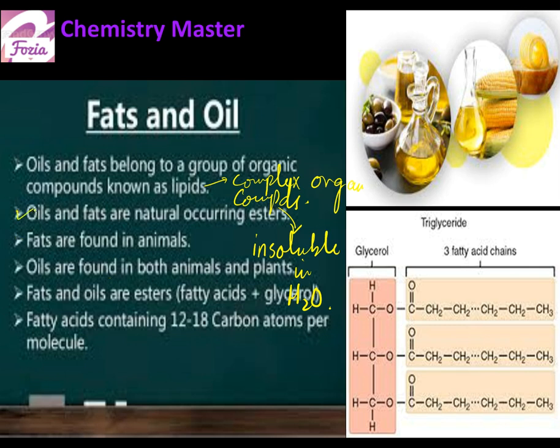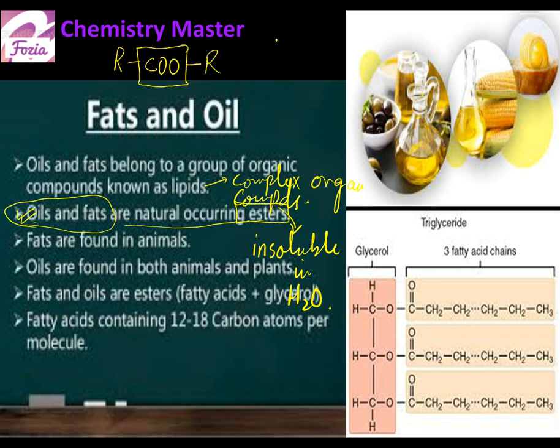Oils and fats, the two forms of lipids, are naturally occurring esters. So what are esters? First I tell you, esters are organic compounds which can be represented by this common formula, RCOOR. So this linkage or functional group becomes the identity of an ester.